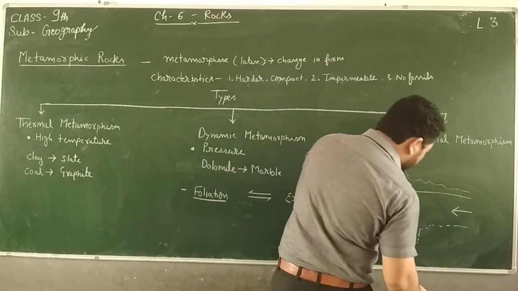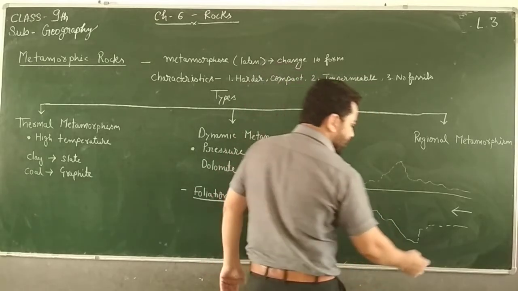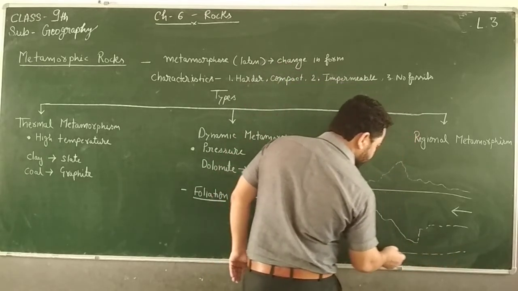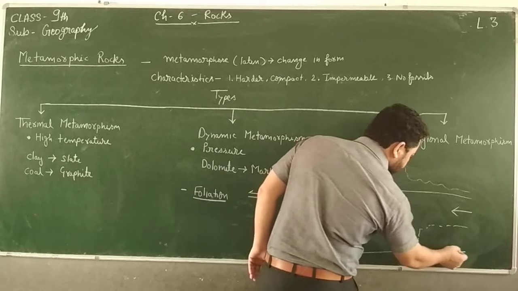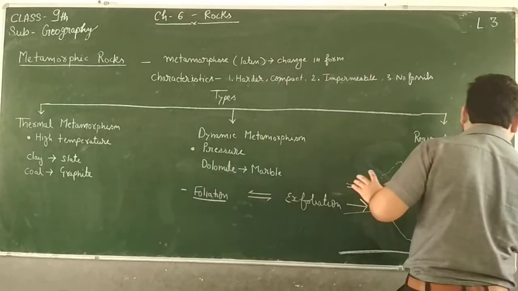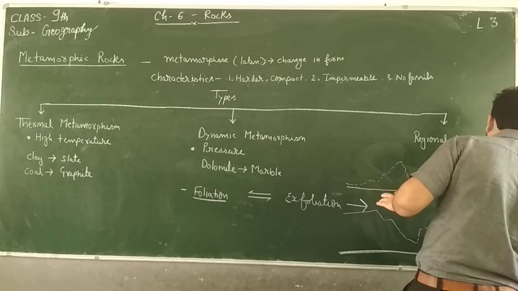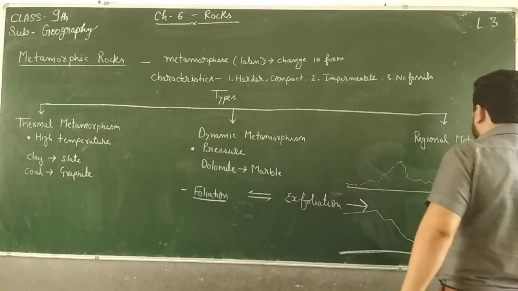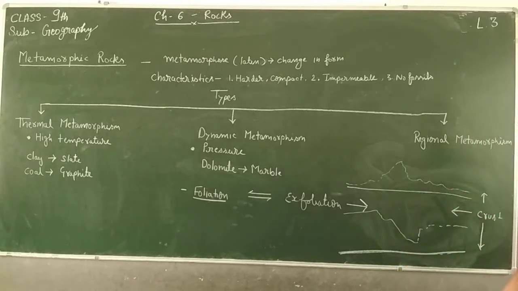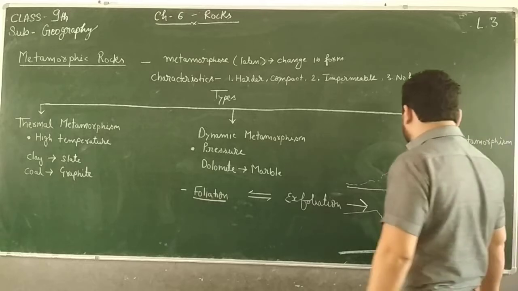Now this one is subducting downside also, and it is coming very close to the mantle. This we are studying: until here is crust, till 30 km, and downside there will be the mantle, the asthenosphere.